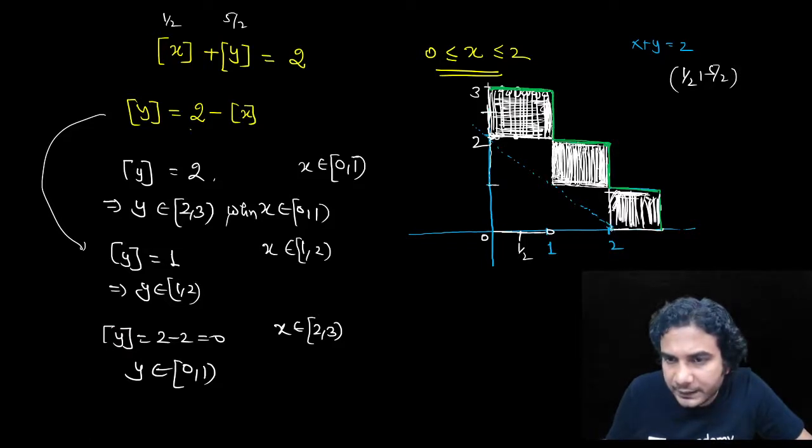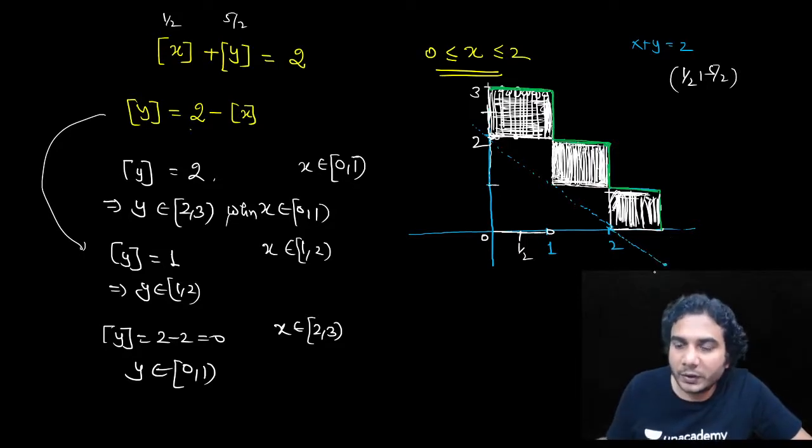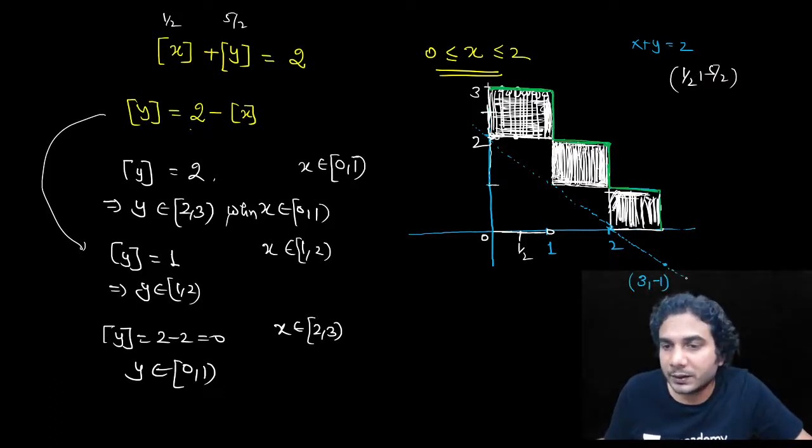Whenever this line reaches an integral coordinate, see here, -1, this point is going to be 3 comma -1. So here we'll create the next box. Now this line will reach 4 comma -2. Here will be your next box. All right, and so on.